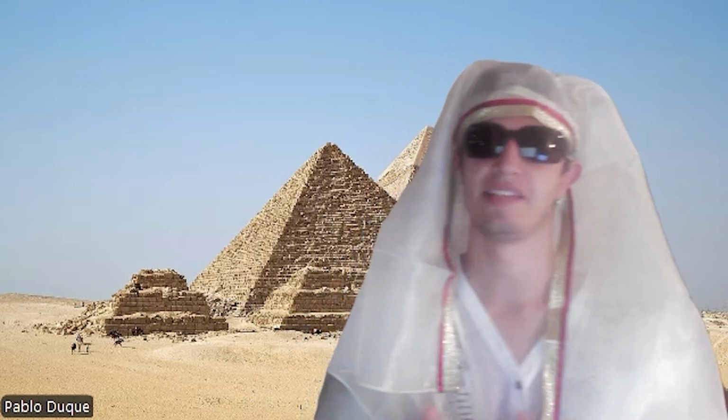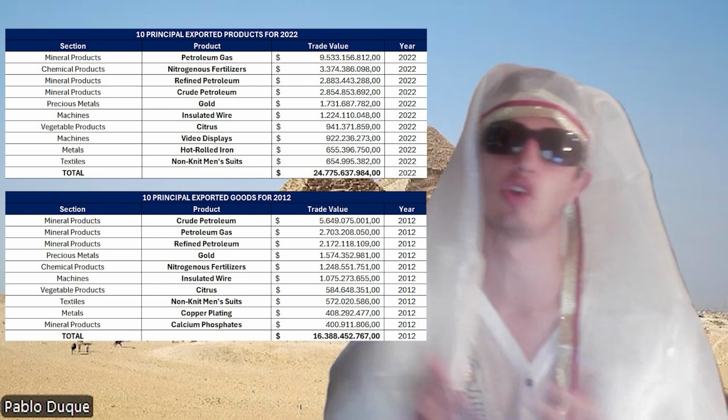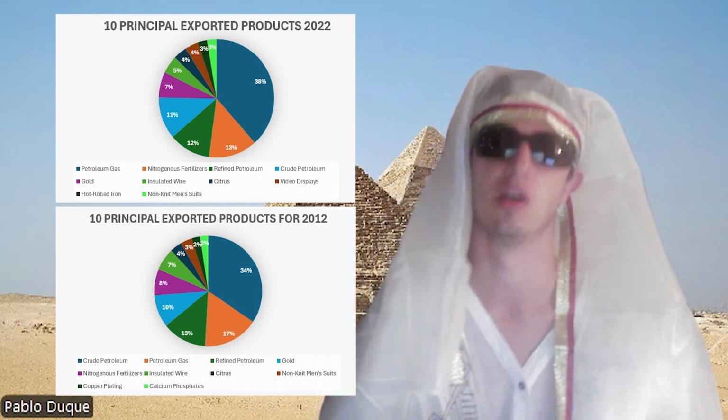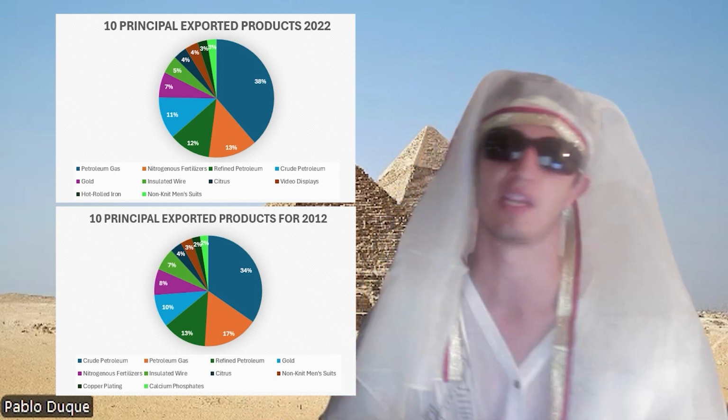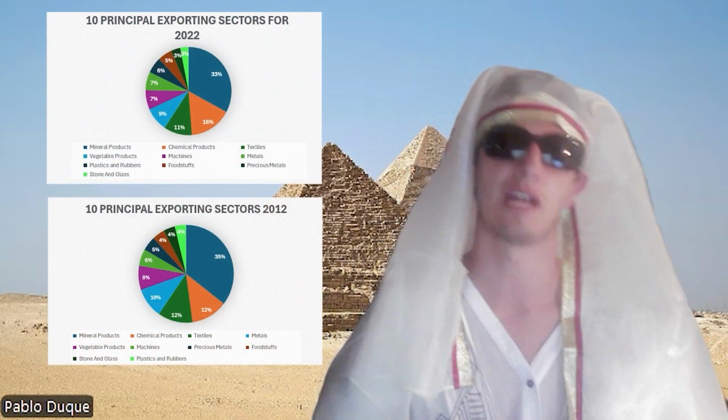After explaining the commercial partners, it is important to analyze the commercialized products. For the exports, we can see that most of them have always been based on products related to petroleum, such as petroleum gas, crude petroleum, and refined petroleum. Also, fertilizers have been exported in a huge amount. Thus, principal exporting sectors include mineral products, chemical products, and textiles.